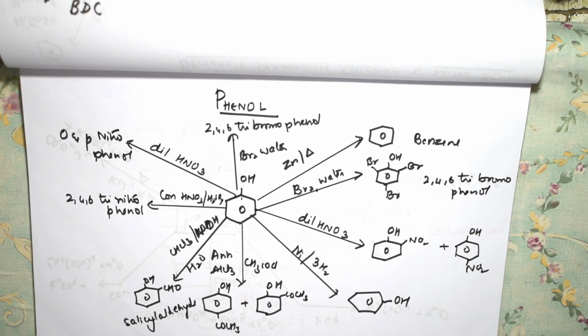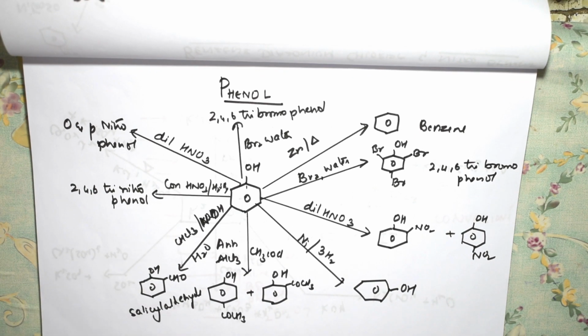So for phenol, phenol can be converted into n number of products like benzene, 2,4,6-tribromophenol, ortho and para-nitrophenol. So basically, you know students, when we see the reduction process, the same way we convert the product into different compounds using Friedel-Crafts acylation reaction, Friedel-Crafts alkylation reaction.